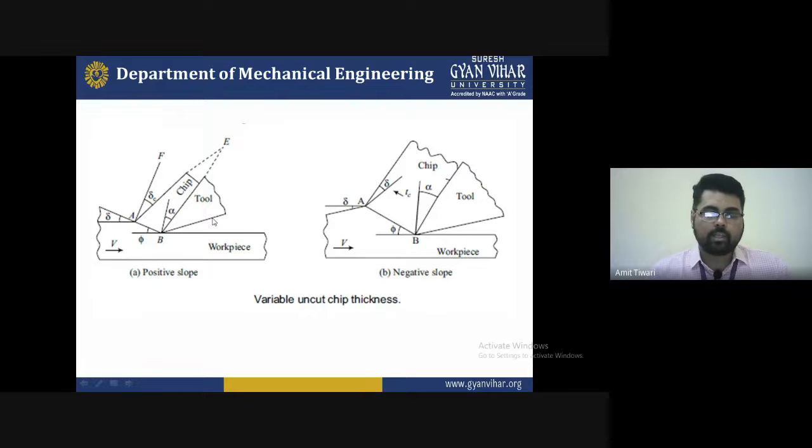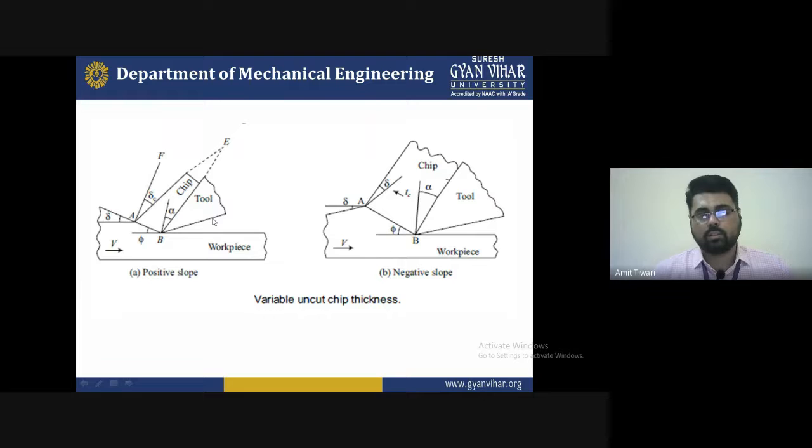So during machining, we just keep in mind that most of the cutting parameters are responsible. Depth of cut is one of the parameters most responsible for increasing the chip thickness, which is the unwanted requirement.